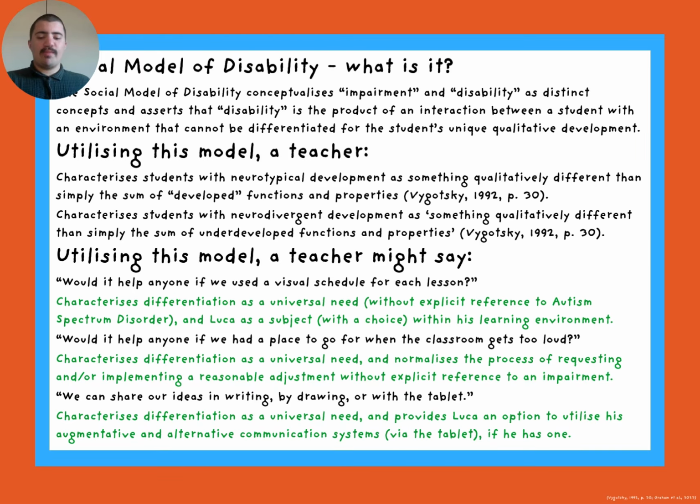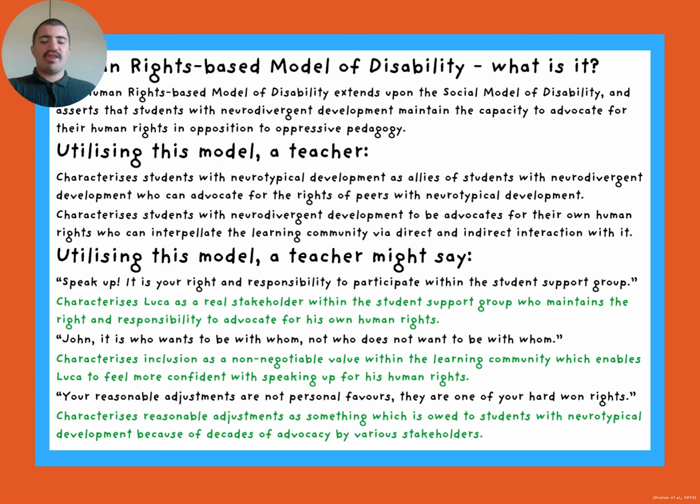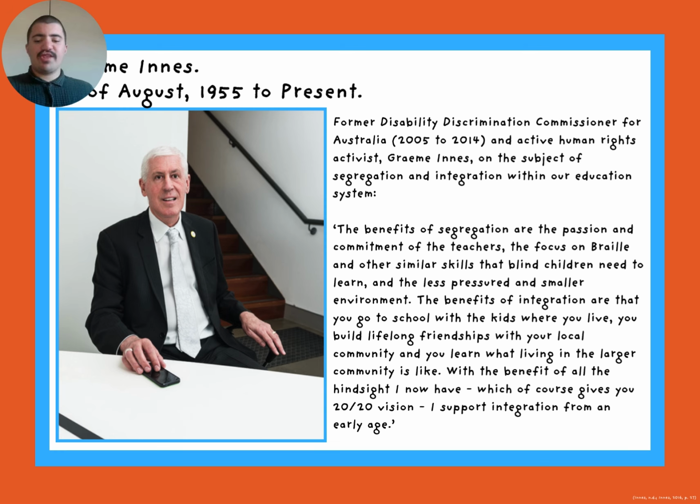The social model of disability conceptualizes impairment and disability as distinct concepts and asserts that disability is the product of an interaction between the student and an environment that cannot be differentiated for the student's unique qualitative development. The human rights-based model of disability extends upon the social model of disability and asserts that students with neurodivergent development maintain the capacity to advocate for their human rights. Former Disability Discrimination Commissioner of Australia, Graeme Innes, supports integration from an early age.